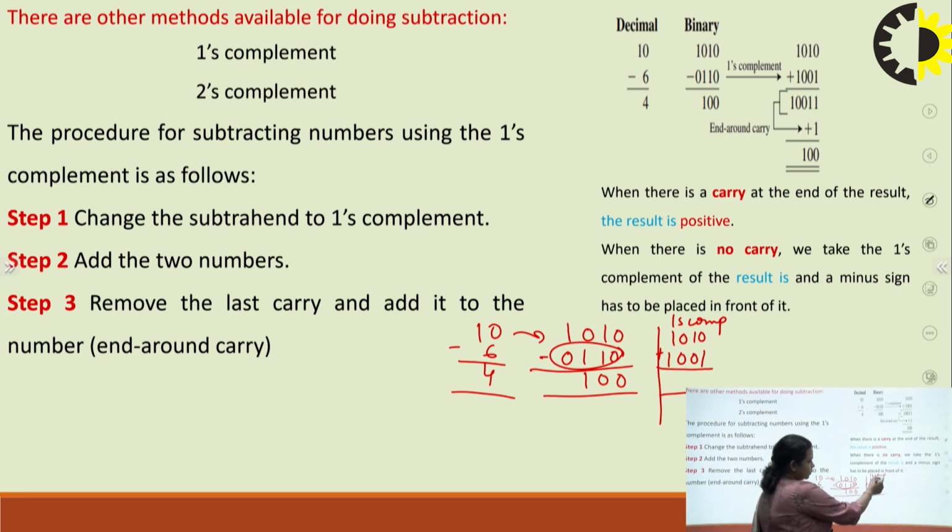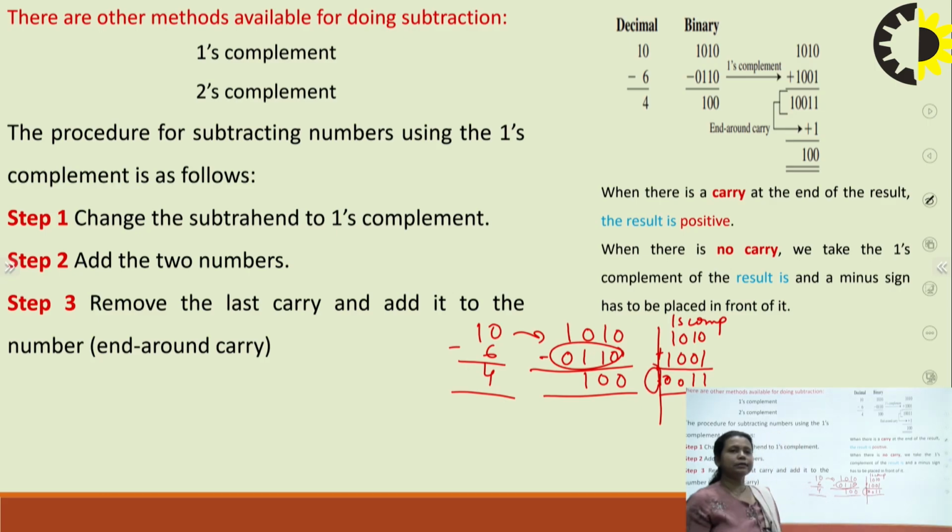So then I am doing the addition. 0 plus 1 is 1, 1 plus 0 is 1, 0 plus 0 is 0, and 1 plus 1 is 0 1, right? So you will get 1 0 1 1. That means you are getting carry. If you are getting carry, that means your result is positive. Remember this thing, if you are getting carry in case of 1's complement or 2's complement, that means your result is positive, right?